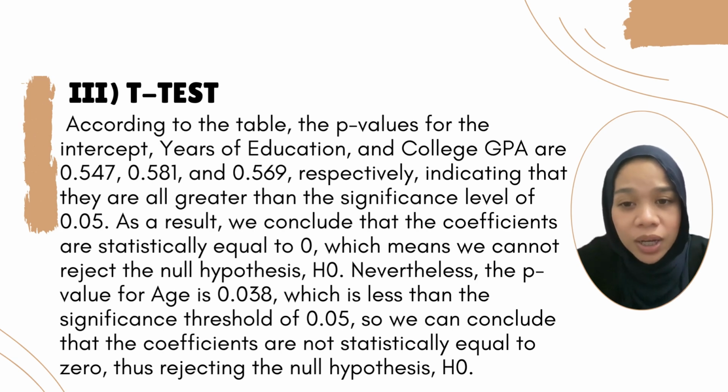As a result, we conclude that the coefficients are statistically equal to 0, which means we cannot reject the null hypothesis. Nevertheless, the p-value for age is 0.038, which is less than the significance threshold of 0.05. So we can conclude that the coefficient is not statistically equal to 0, thus rejecting the null hypothesis.